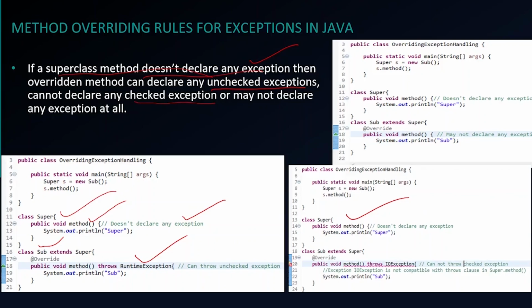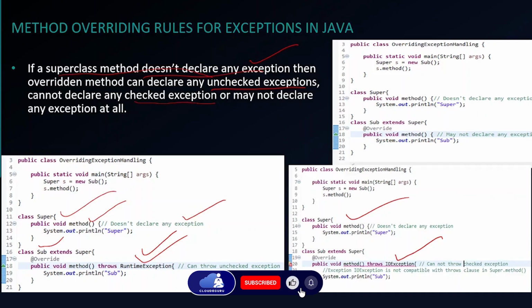So in the subclass, in the overridden method, you cannot declare any checked exception, but you can declare unchecked exceptions like runtime exception. Or the subclass overridden method may choose to not declare any exception. That is also fine, but you cannot declare any checked exception if your superclass method doesn't declare any exception.